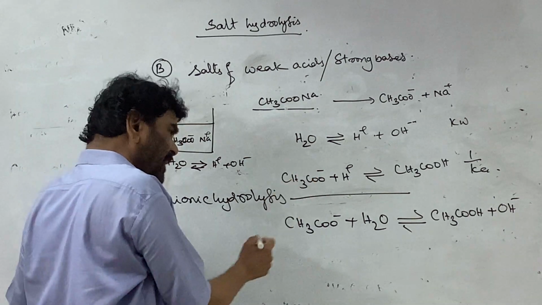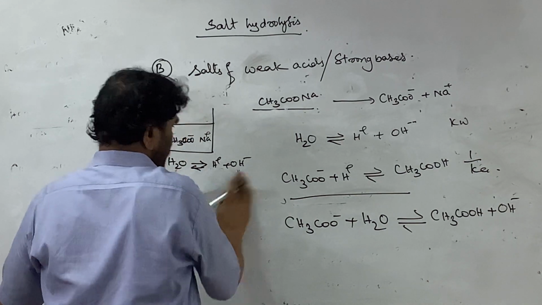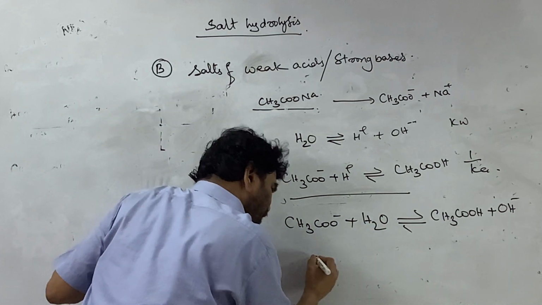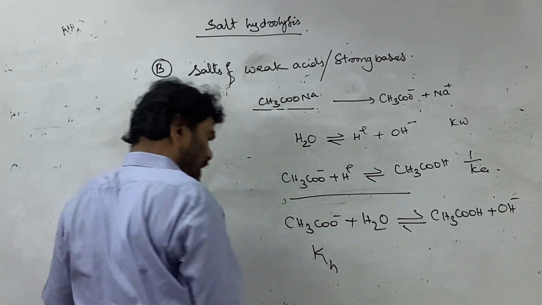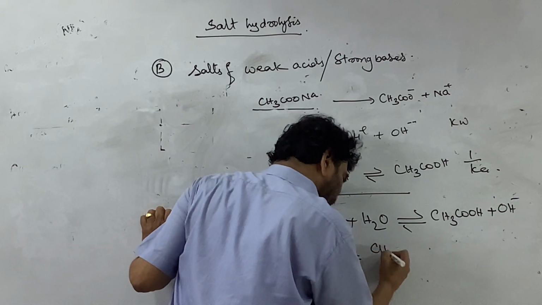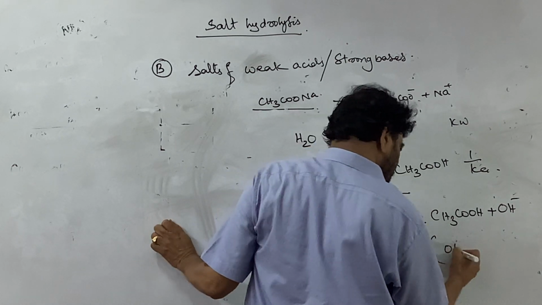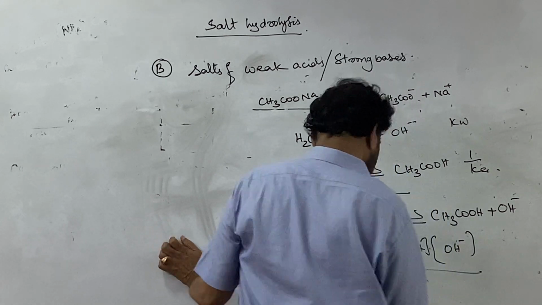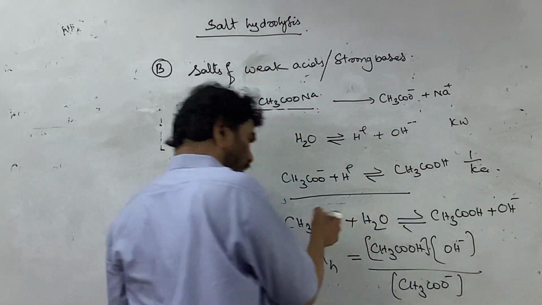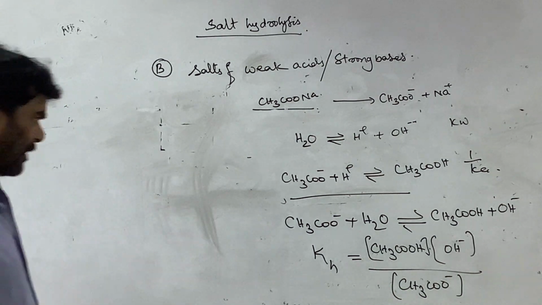Now, to this equilibrium we can write the equilibrium constant expression. Anionic hydrolysis: for this equilibrium, write the equilibrium constant. This is considered as a hydrolysis. We put the letter h as a suffix, that is Kh is equal to the acetic acid (weak acid) concentration into the OH ion concentration, divided by the acetate ion concentration. We know that the pure water concentration does not change, it is constant. This is the equilibrium constant expression.